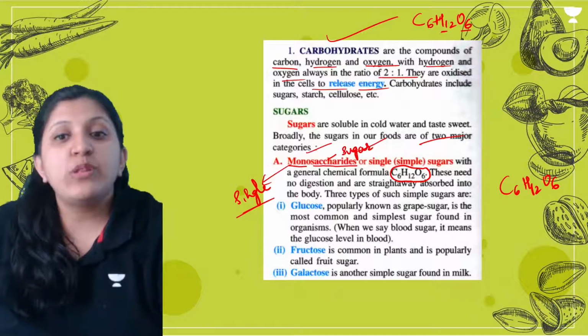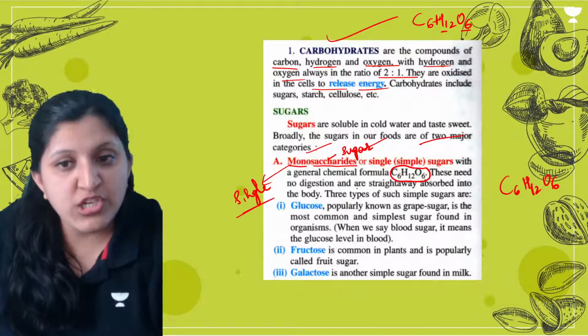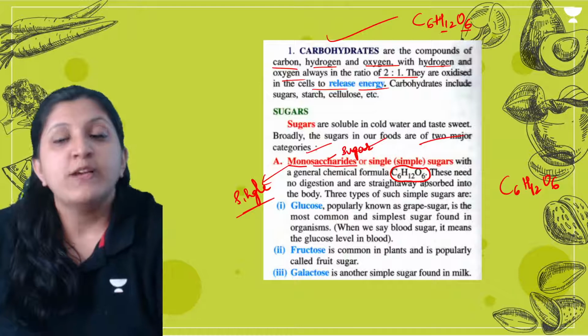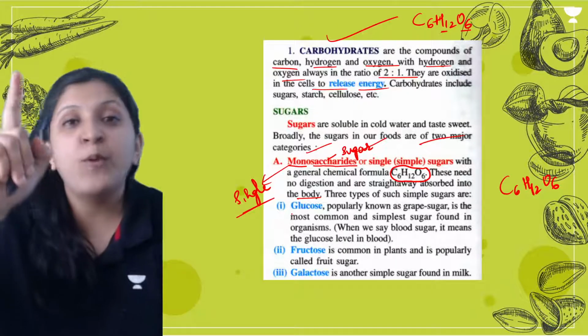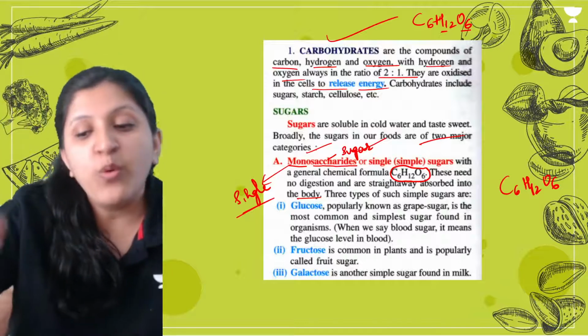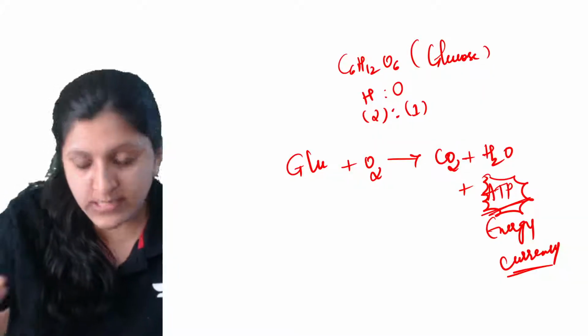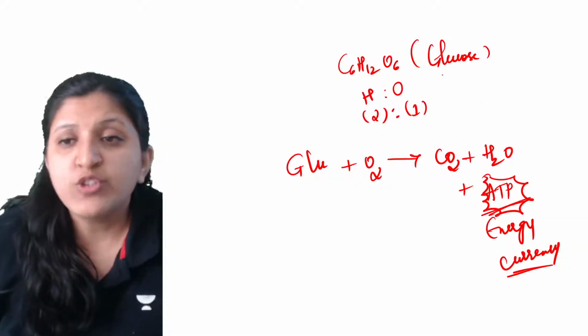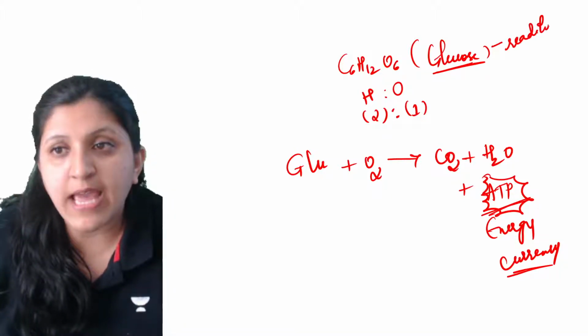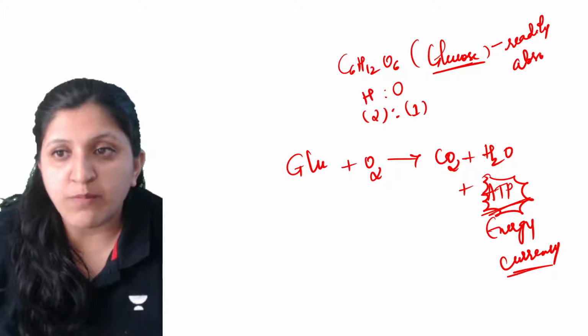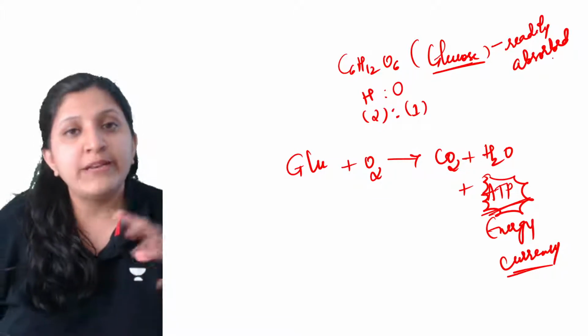C6H12O6. These do not need digestion, so they are absorbed straight into the body. If it is a monosaccharide, that means only one unit of glucose is there. Glucose is readily absorbed by the body, so you need not break it down further.